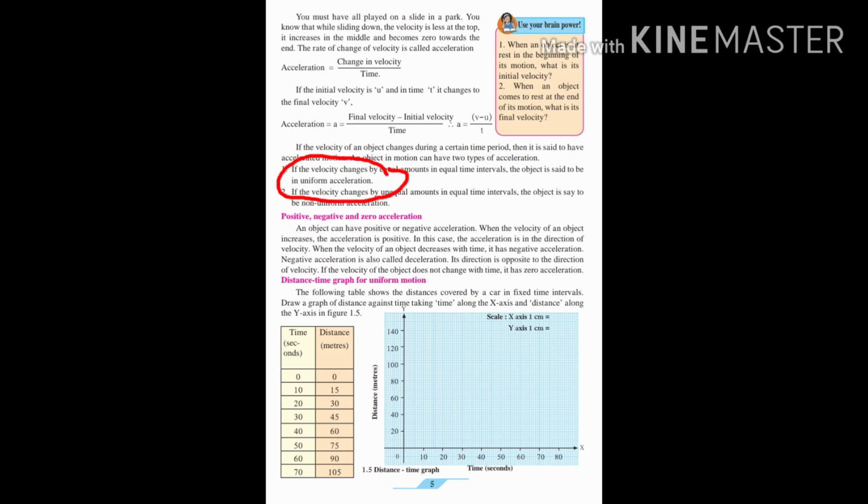And if the velocity is changing in an unequal manner, that means first he is changing 5 km per hour, then maybe 10, then slowing down 7, then again increasing 8 km per hour, if it is changing unequally, then it will be non-uniform accelerated motion. Otherwise, if it is going like 5, 10, 15, 20, so like that, if speed is increasing, that will be uniform accelerated motion.